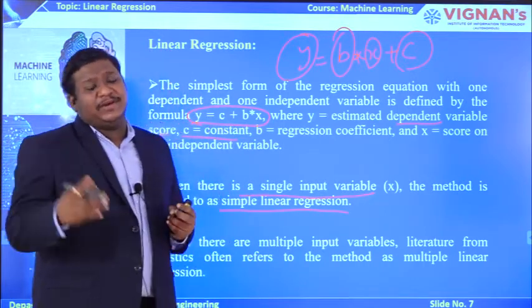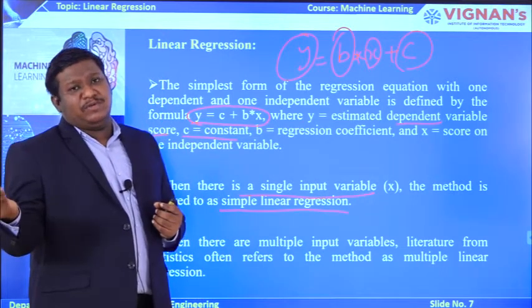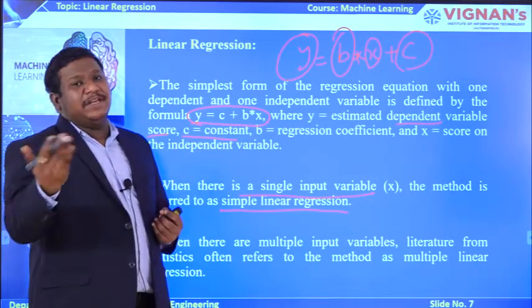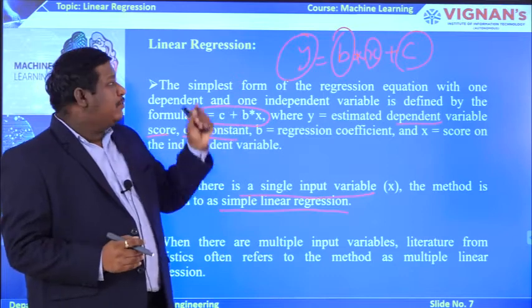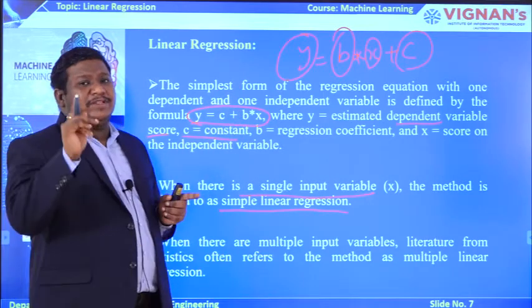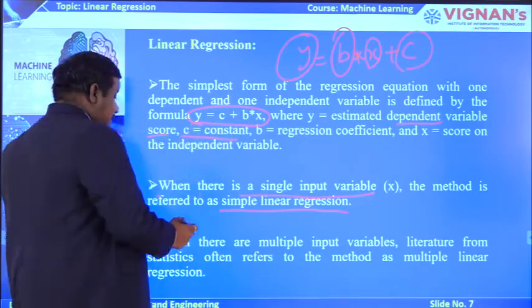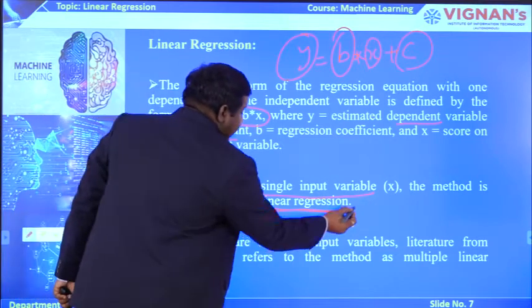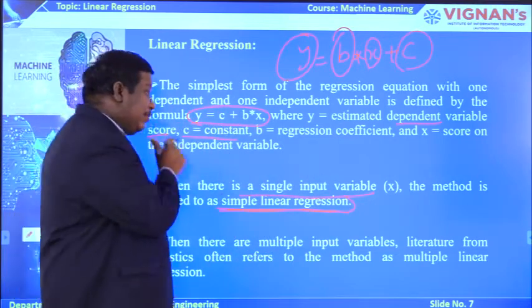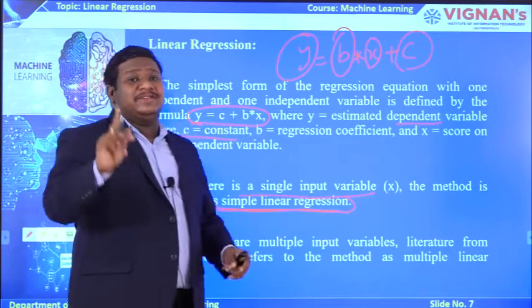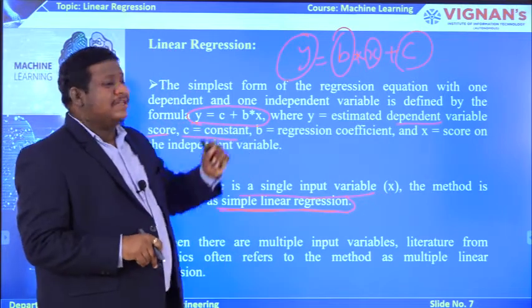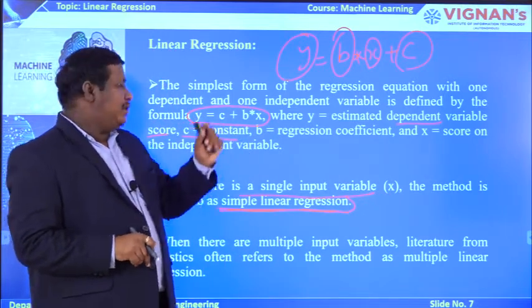If the input variable x is only a singular value, we call such linear regression a simple linear regression model. It purely depends on the value of x.